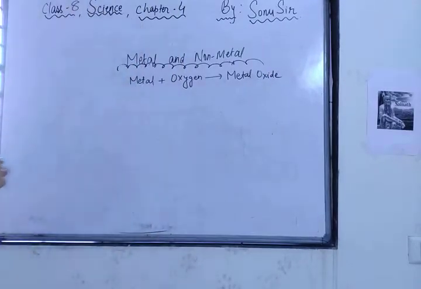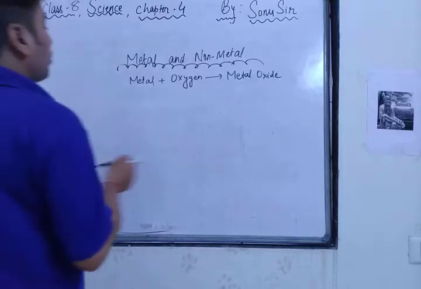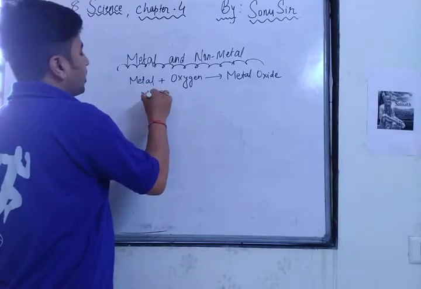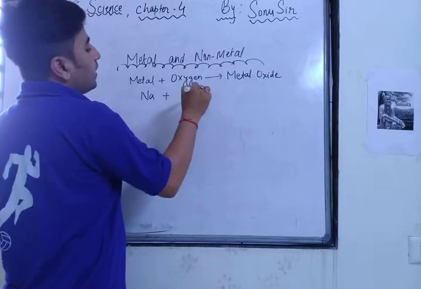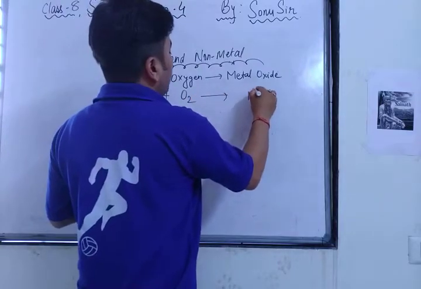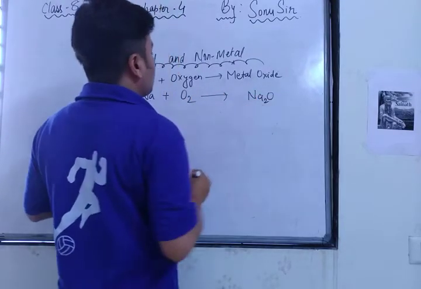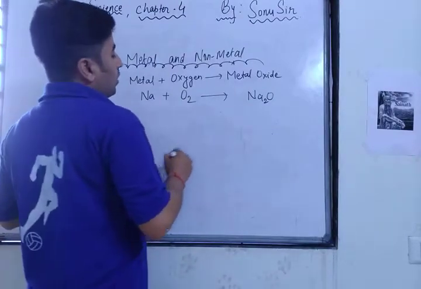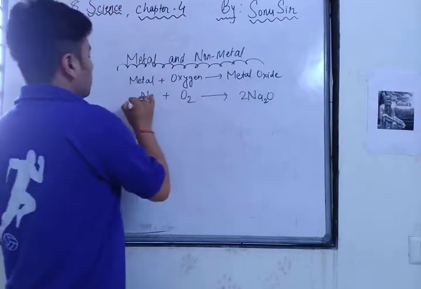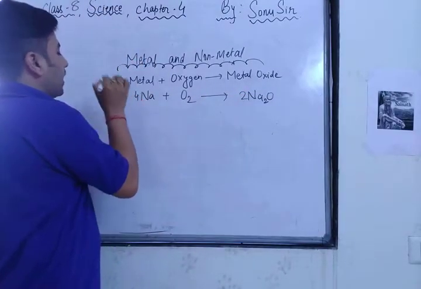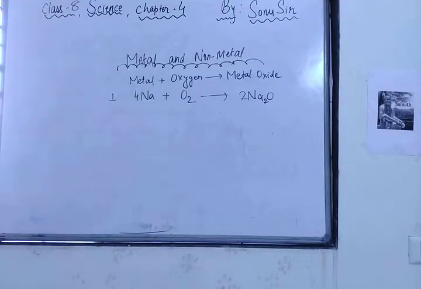Can you tell me any metal or non-metal name which can react with oxygen, and which type of oxide they are giving? If I talk about sodium metal, when it reacts with oxygen, it gives sodium oxide, Na2O. To balance the reaction, what do we have to do? Here 2 oxygen, so total 4 sodium, 4. This is the first reaction. You can write this reaction in your notebook.